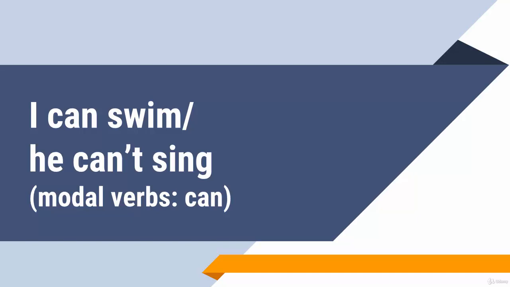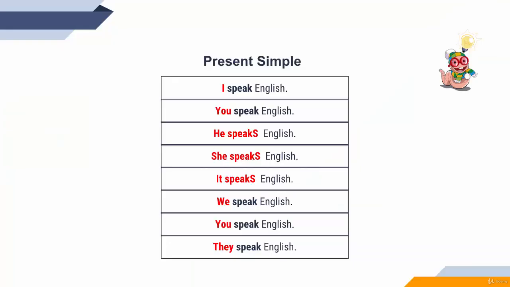So, modal verbs. The first modal verb we'll speak about is the most common one, the verb can. What we know so far? Present simple. What you remember about present simple is that when we use he, she, or it, the verb takes s. He speaks, she speaks, it speaks. When you use I, you, we, they, we need only the verb. The question now is what's happening if we want to say that you can do something?